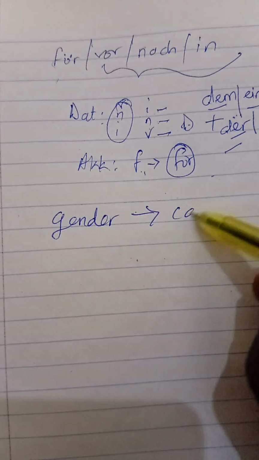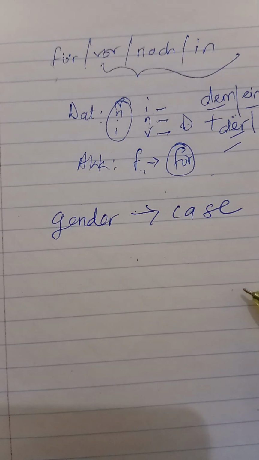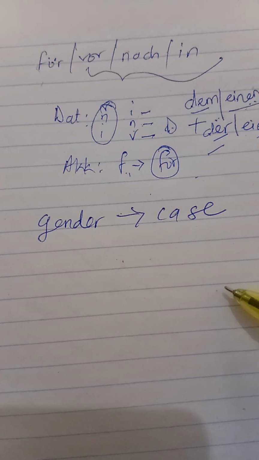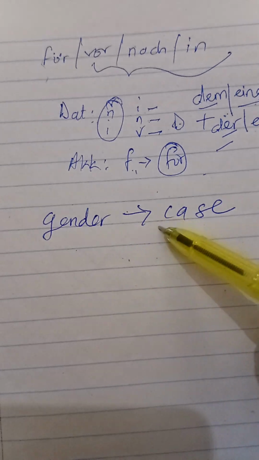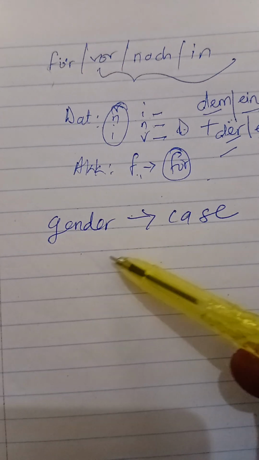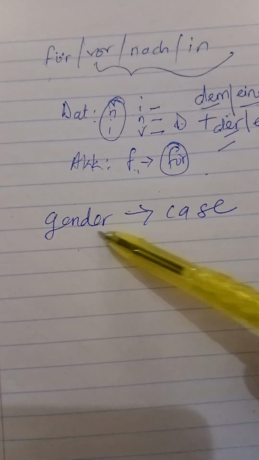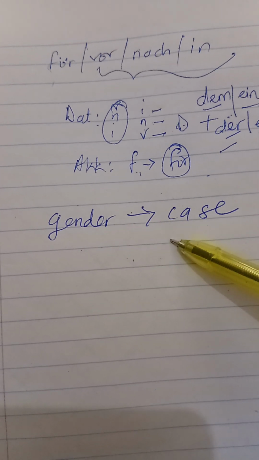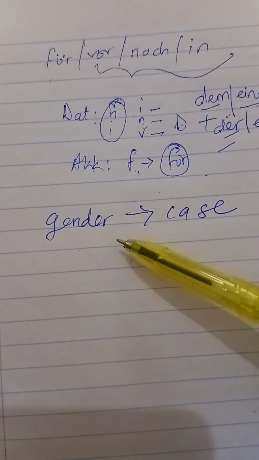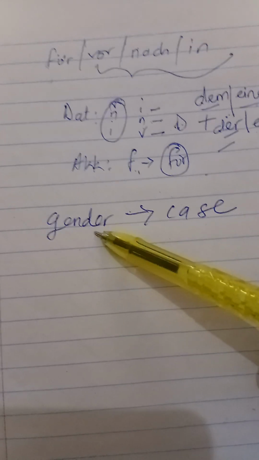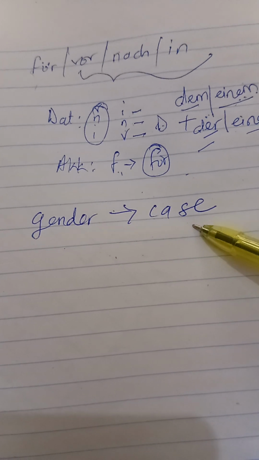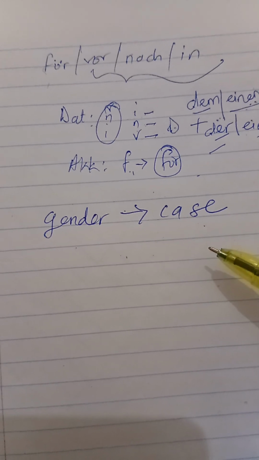Knowing the gender is understanding the case. Das Genus ist eigentlich und sehr sicherlich die Mutter vom Kasus. Gender is the mother of case. It's the birthplace of case. So you understand the gender, you'll understand the case so well. So make sure that you understand.